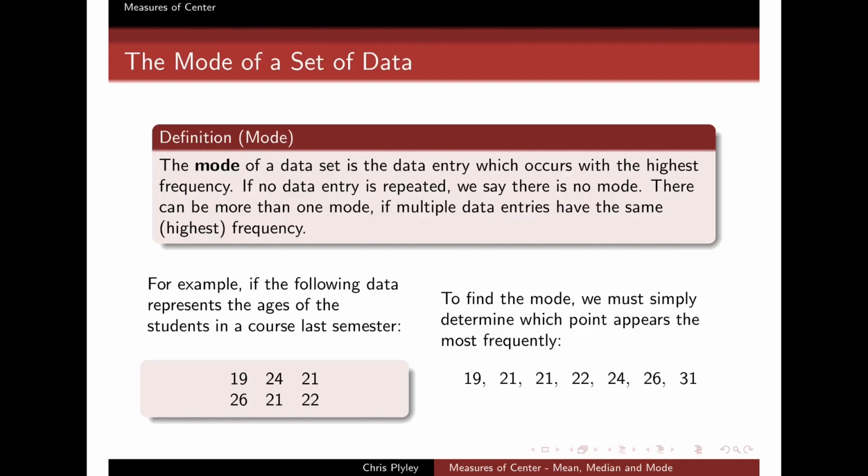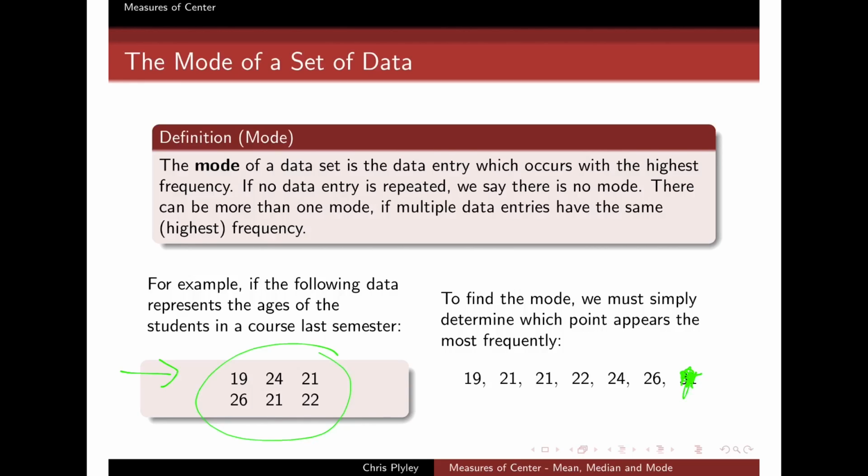So lastly, the final way that we'll measure the center of our sets of data is what we call the mode, and the mode is also fairly easy to find. In particular, we can find it by hand when we have a small enough data set. The mode of a data set is just that entry which occurs with the highest frequency. So here I have my original listing of 6 students in my class and their ages, and the mode is just that value which occurs the most.